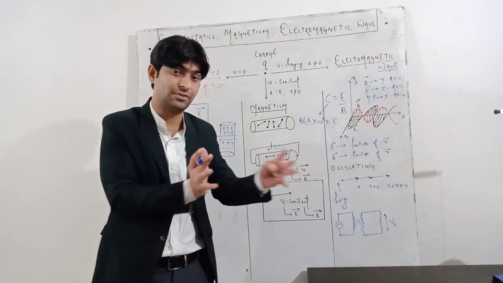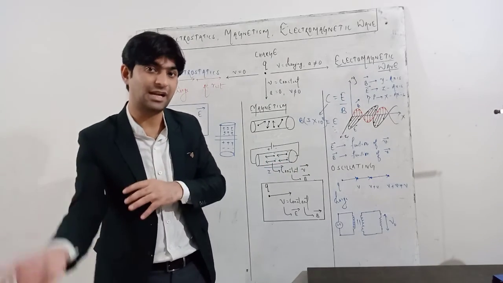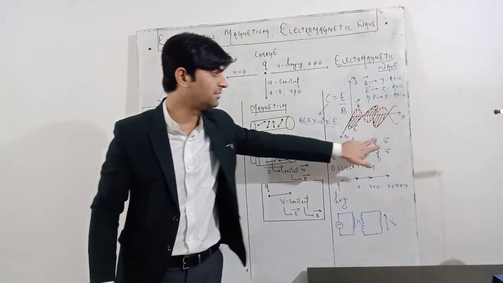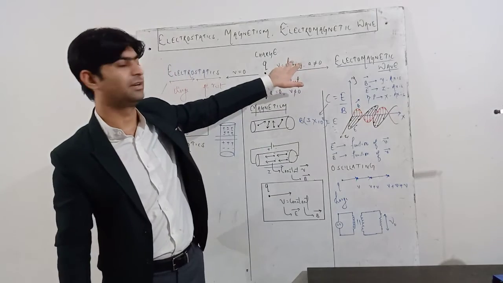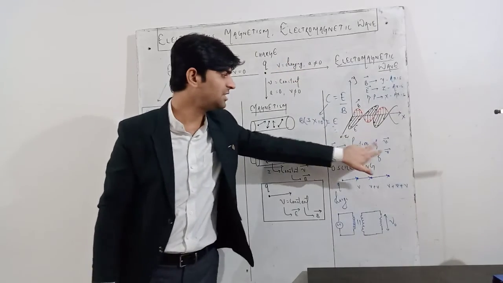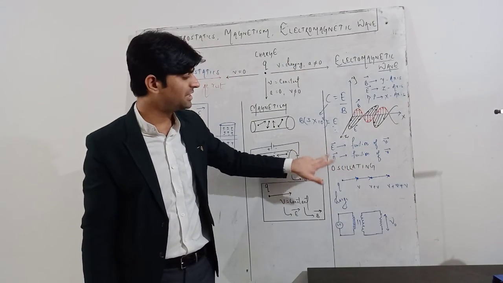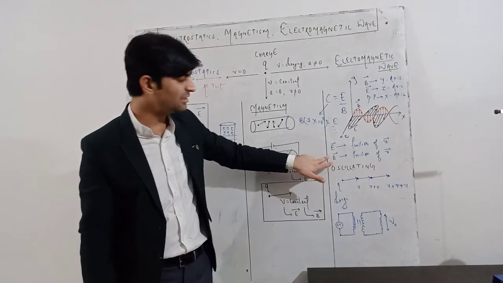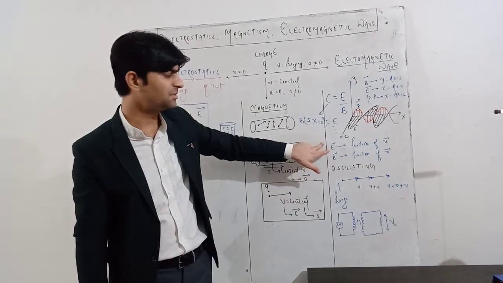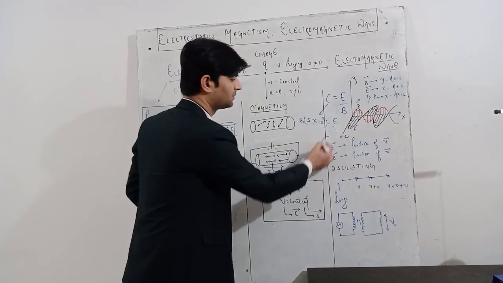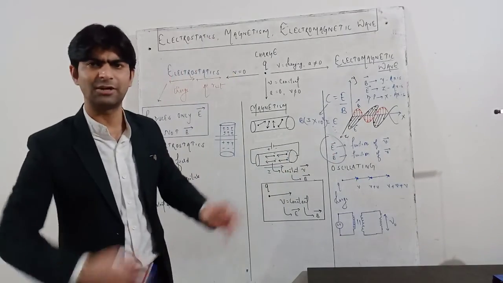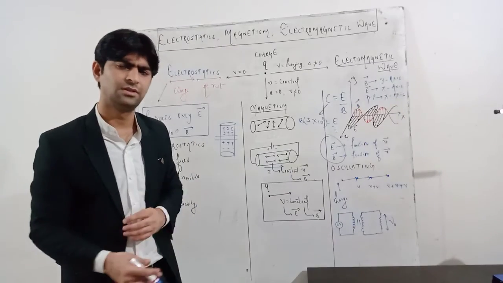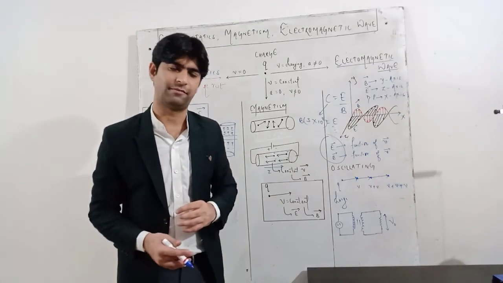Changing electric field produces magnetic field, changing magnetic field produces electric field. Here V is changing, that's what I have written here. So since V is changing, E will change. Changing E produces B, the magnetic field. V is changing, so B will change, and changing B produces E. So both of these are interdependent. They are oscillating. So the oscillating charge produces an electromagnetic wave.